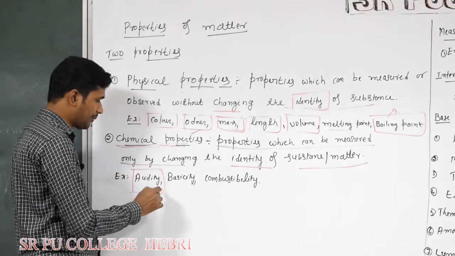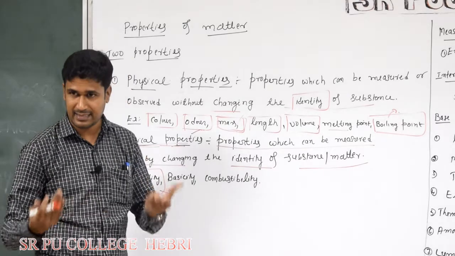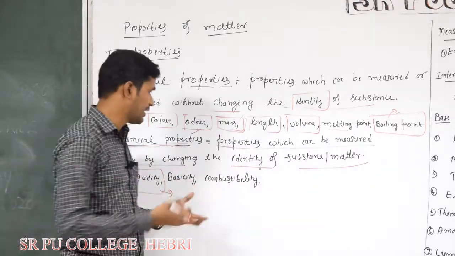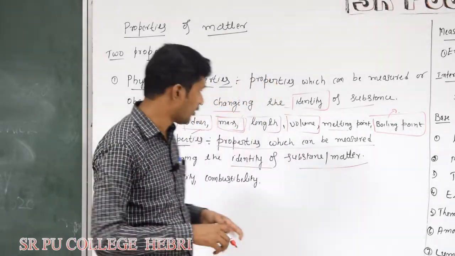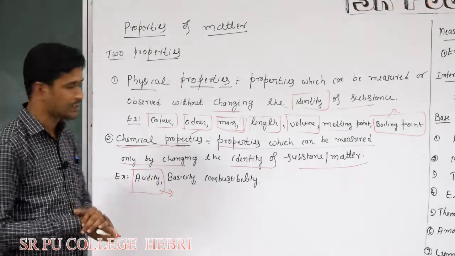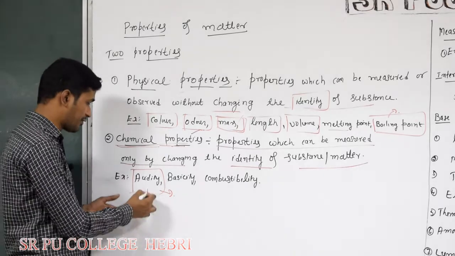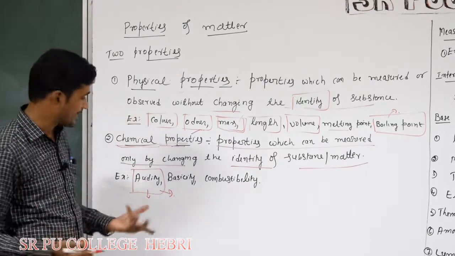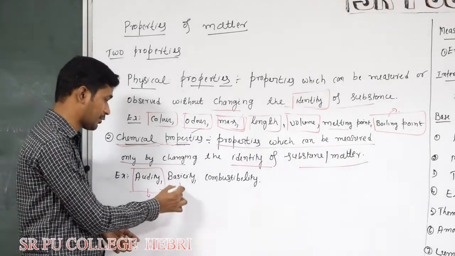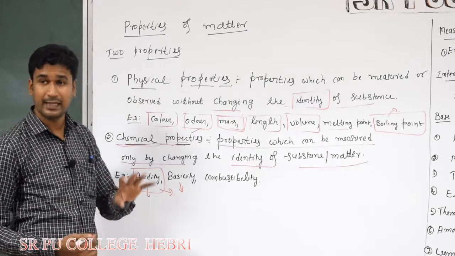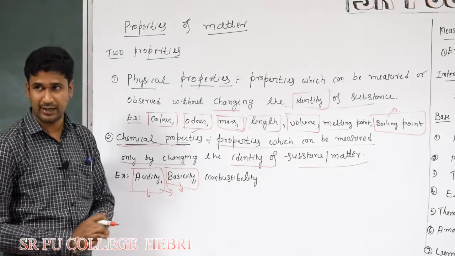Acidity. How do you measure the acidity of a substance? Just by looking at it, can you say whether it is acidic or basic? In a glass you are provided with some liquid. Can you say whether it is acidic or basic? No. You have to perform certain experiments or change the identity of the given liquid. You can use neutralization reactions or a litmus test to identify the acidity of a substance. Even basicity cannot be directly measured. To measure this we can carry out a neutralization reaction.